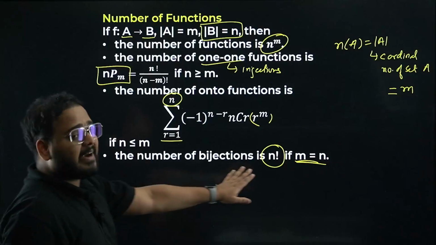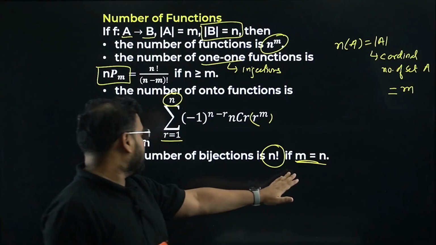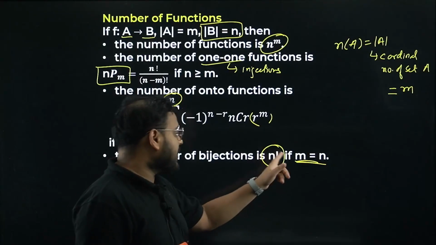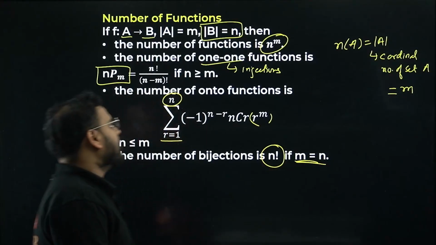Otherwise, it will not be defined, sir. If you have n less than m, no? Sorry, yes, it is more than m, no? They will not be defined, bijections. It has to be equal, then you go like this as n factorial. Works, okay? Let's move on.